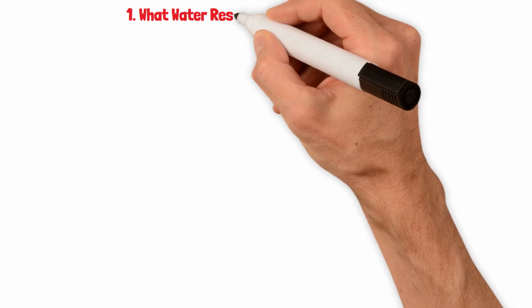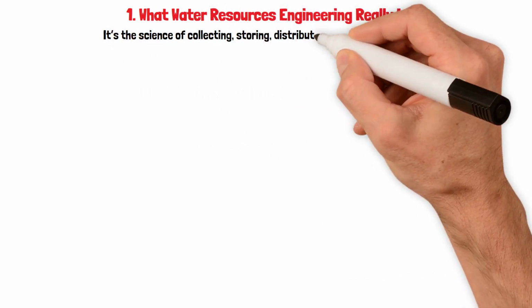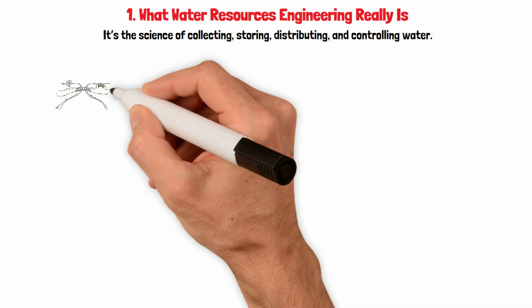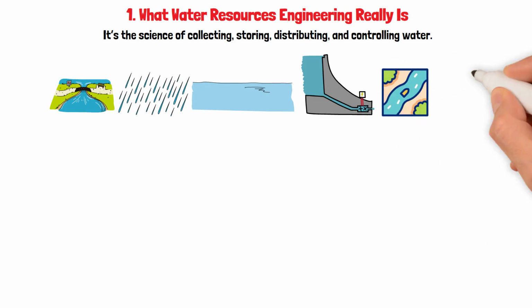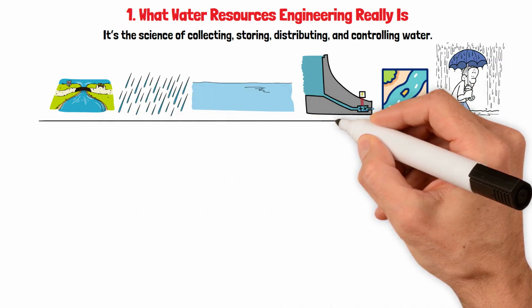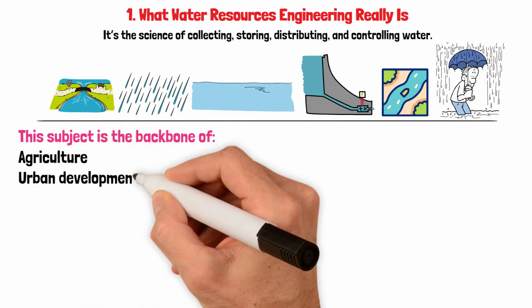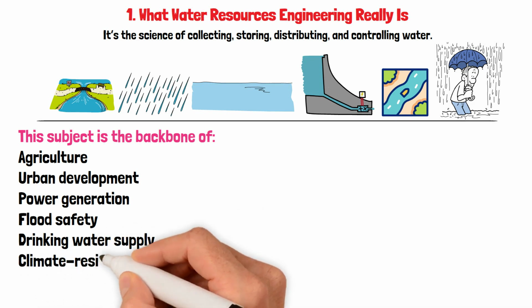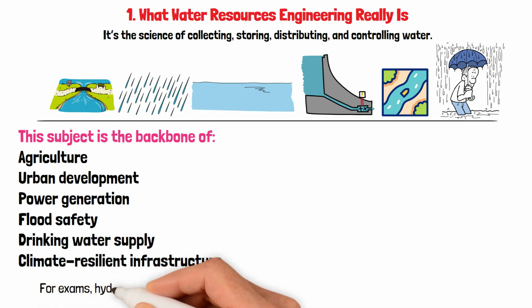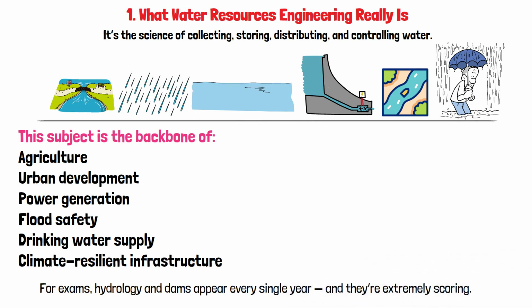1. What water resources engineering really is. It's the science of collecting, storing, distributing, and controlling water. This includes rivers, rainfall, groundwater, dams, canals, spillways, reservoirs, and even flood control systems. This subject is the backbone of agriculture, urban development, power generation, flood safety, drinking water supply, and climate-resilient infrastructure. For exams, hydrology and dams appear every single year, and they're extremely scoring.